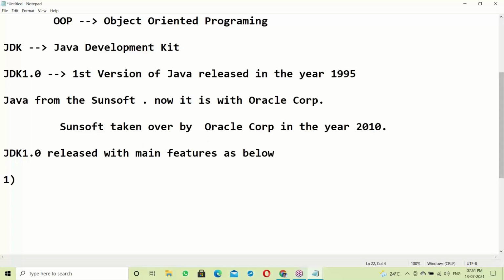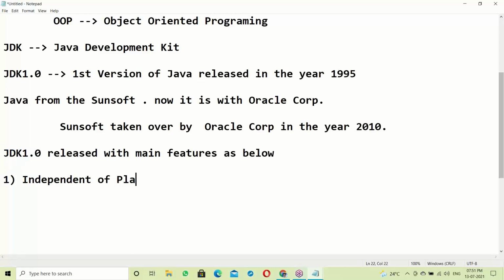First one, independent of platform. This is the main reason for its popularity. Why did Java get this much popularity? Because of its features. Many features are available in Java. No application software provides this many features.